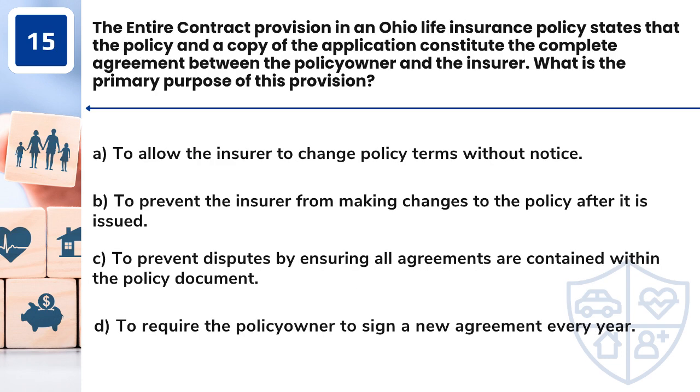Question 15. The entire contract provision in an Ohio life insurance policy states that the policy and a copy of the application constitute the complete agreement between the policy owner and the insurer. What is the primary purpose of this provision? A. To allow the insurer to change policy terms without notice. B. To prevent the insurer from making changes to the policy after it is issued. C. To prevent disputes by ensuring all agreements are contained within the policy document. D. To require the policy owner to sign a new agreement every year.